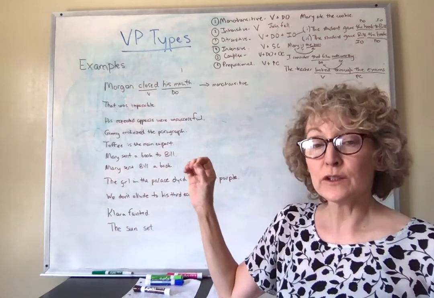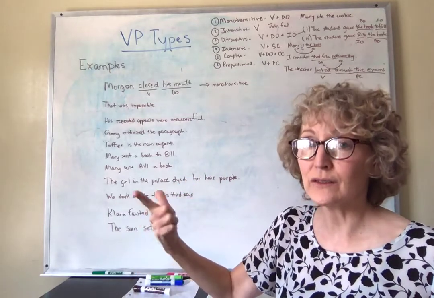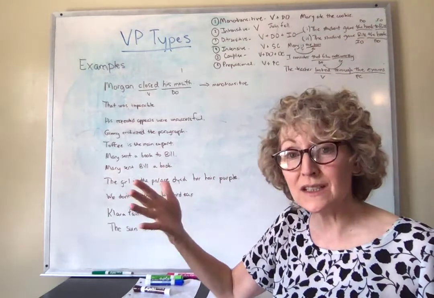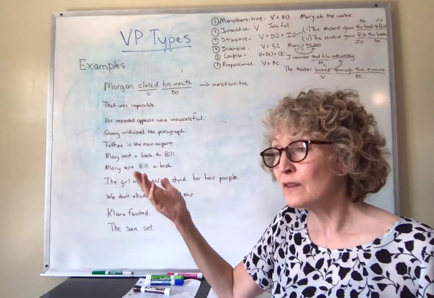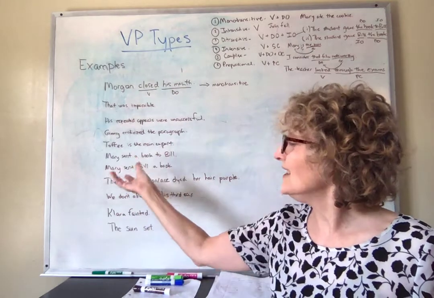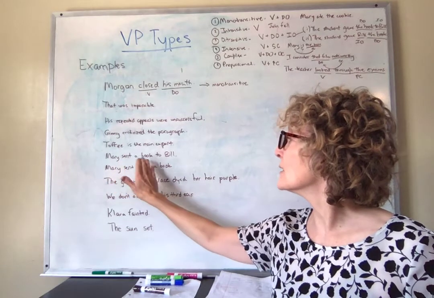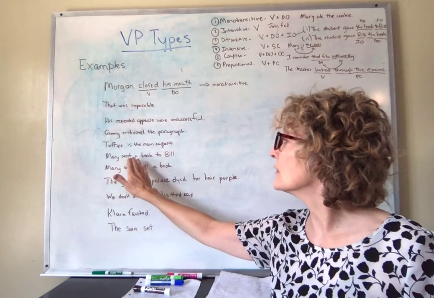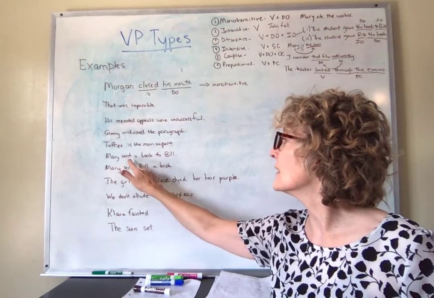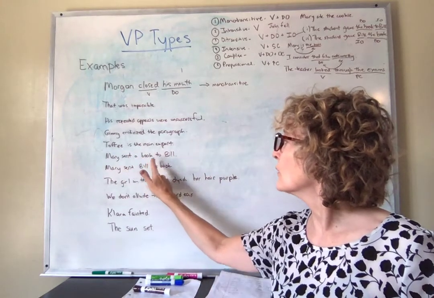We come to "Mary sent a book to Bill." So we know that the subject of our sentence is Mary, and we're saying something about the subject of the sentence. We're going to say something that she did, something about how she's feeling, something about what we think of her, right? Anything that you can do in a sentence, you can do with any subject of the sentence. So you've got Mary, what's going on here? Sent a book to Bill. We're describing an action of sending. So the sending is going to be the verb. Sent is in the past tense form. That looks like a verb.